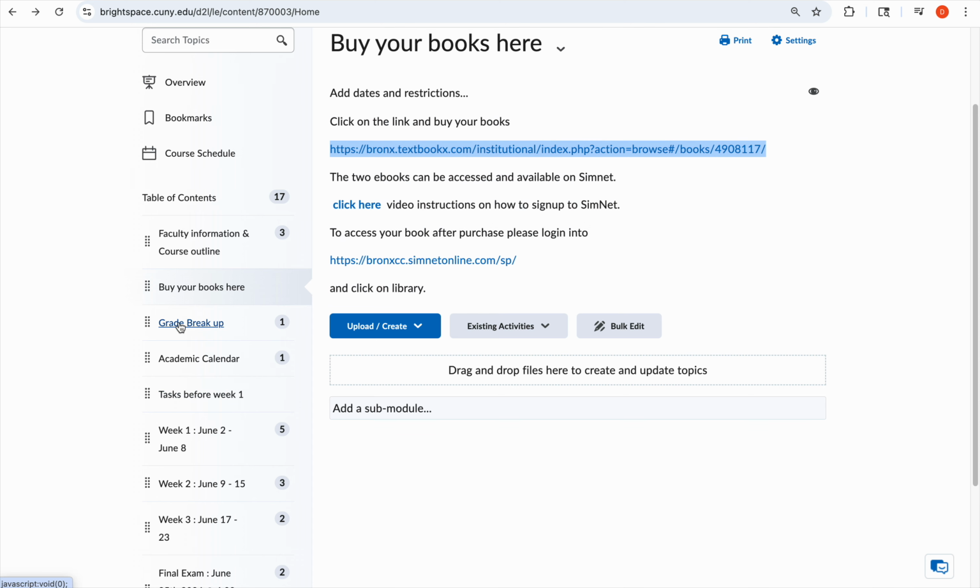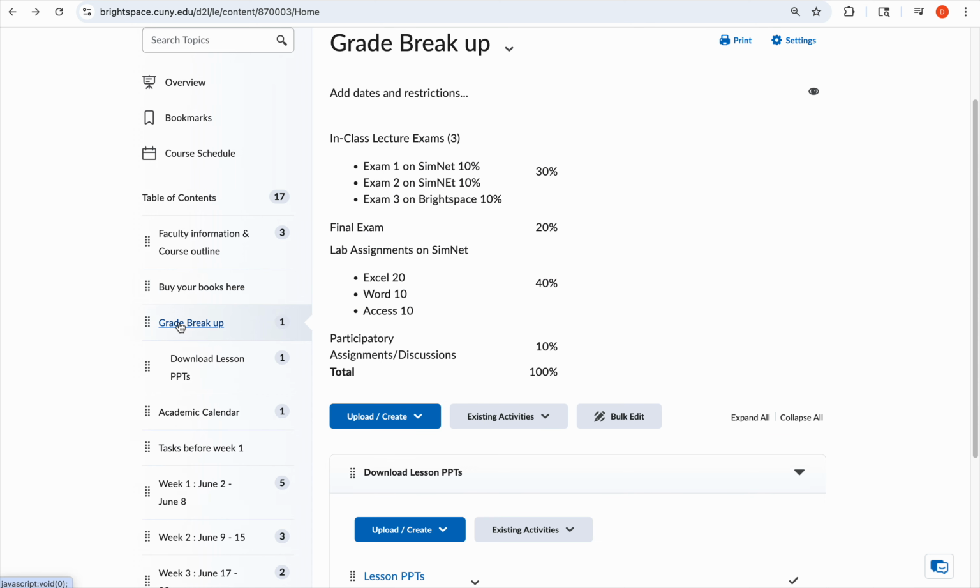Next, the grade breakup for this course. You have 3 exams. The first 2 exams will be on SimNet. The first one will be on Microsoft Word, the second one will be on Excel, and the third one will be on Brightspace. It will be a multiple choice exam.